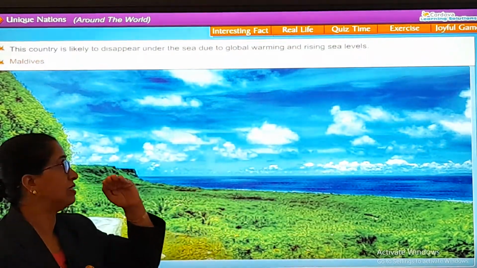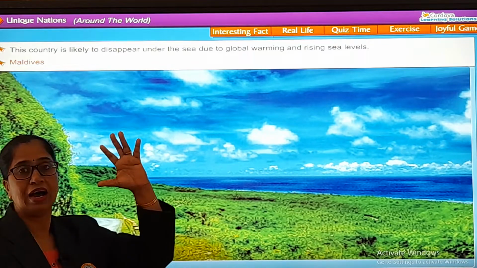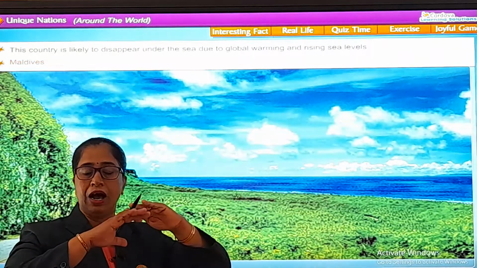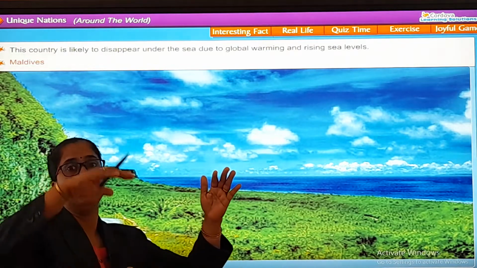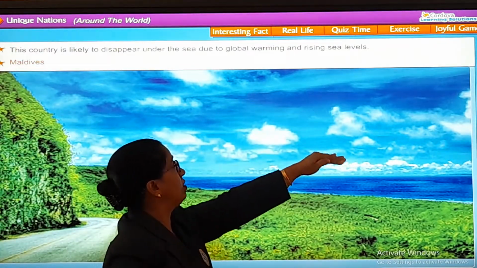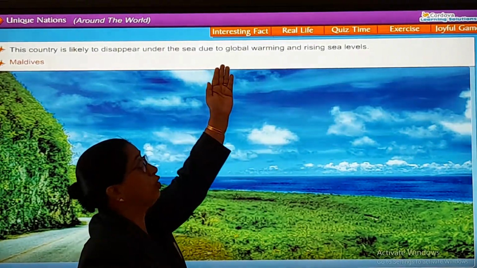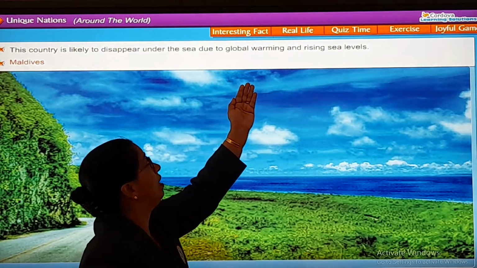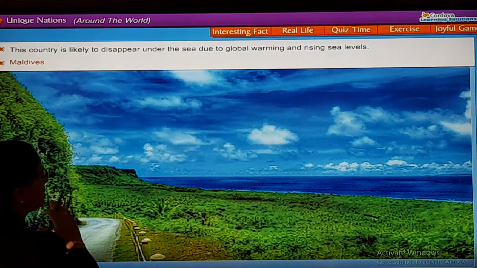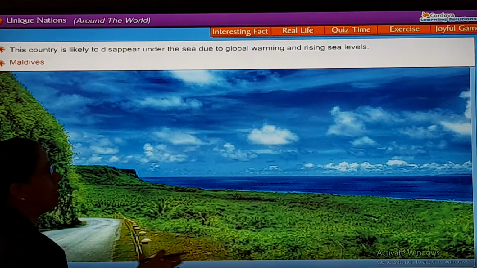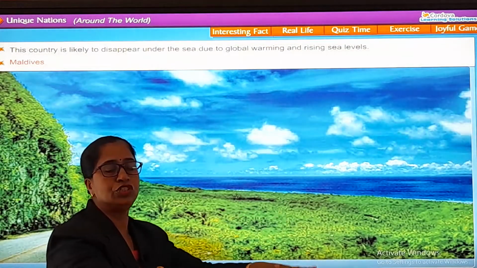Because the temperature is rising so much, the ice, the snow are melting, and so the water bodies are rising up. The sea water is rising up. Why? Global warming. And because of global warming, the rising sea levels, this island, Maldives Island, is getting submerged in water.